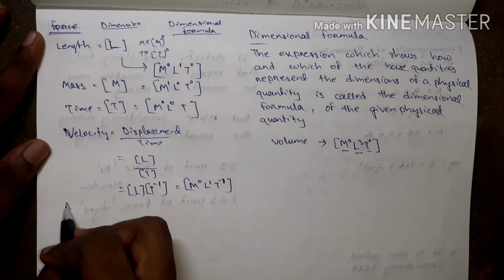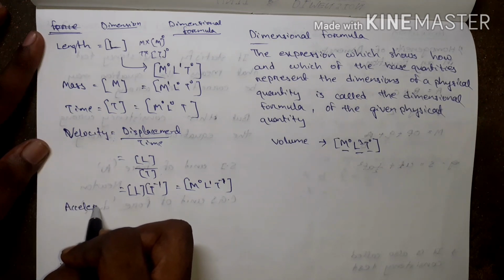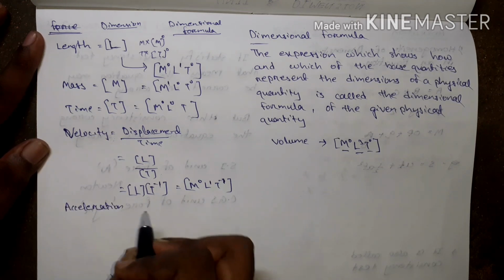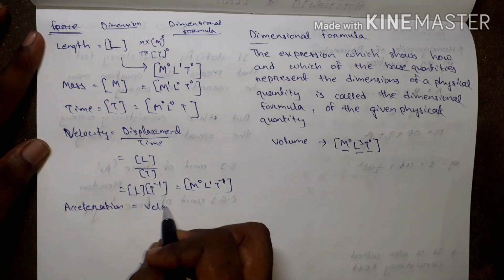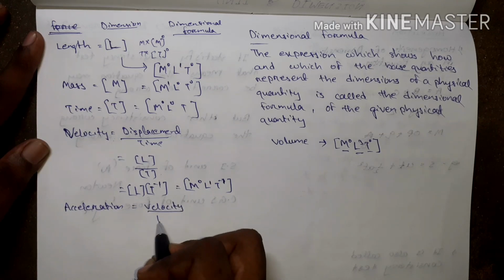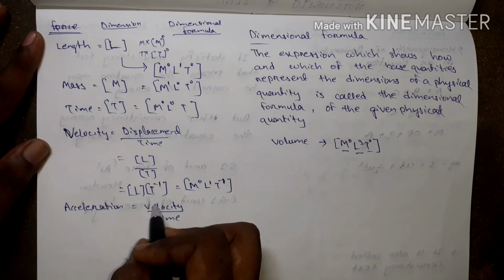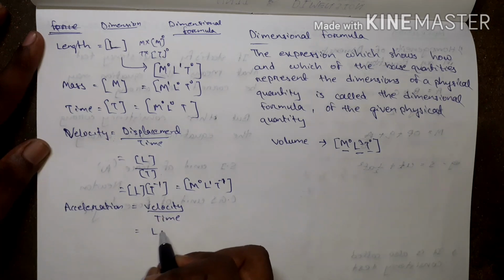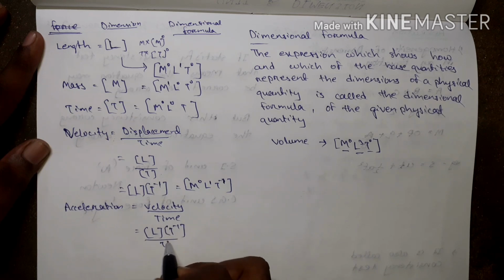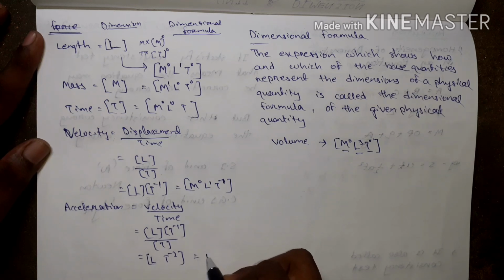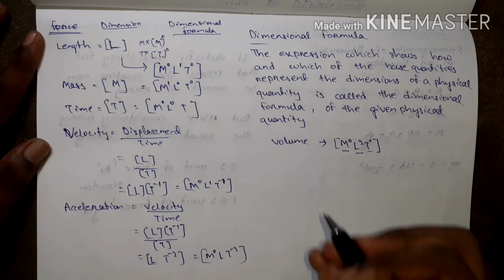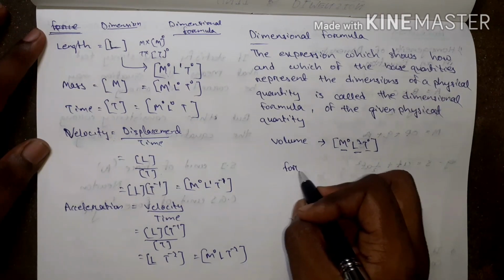Then go for acceleration. Acceleration means velocity by time. You know velocity means L into T to the minus 1, divided by T. That means L T to the minus 2. Then what is its formula? M0 L T to the minus 2. Then go for force.